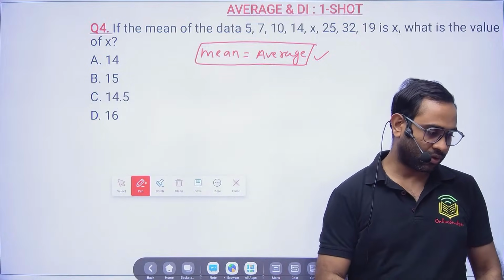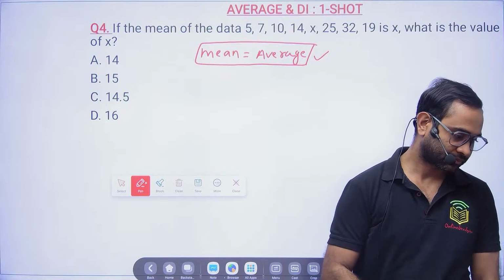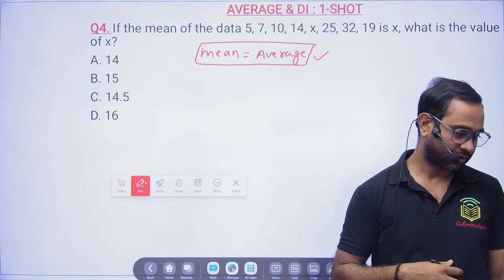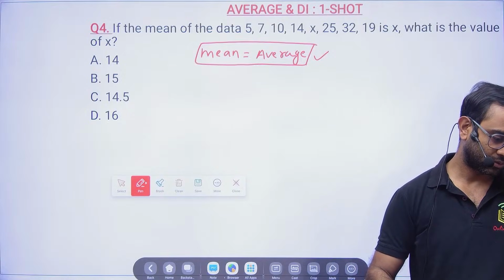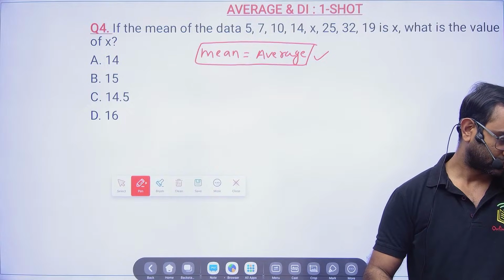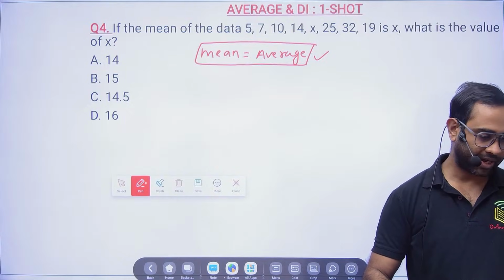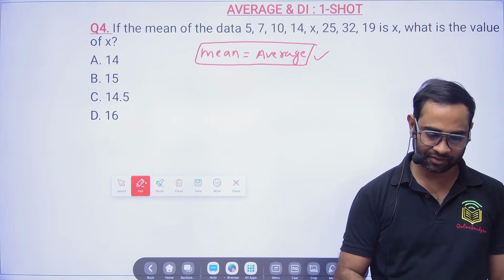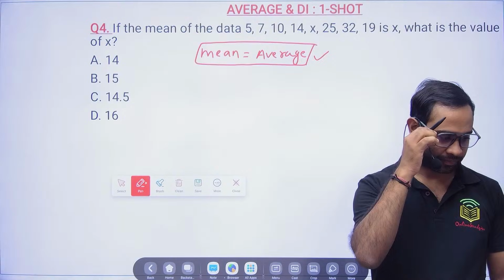Now, 100 by 2 is equal to 25. Your time starts now.